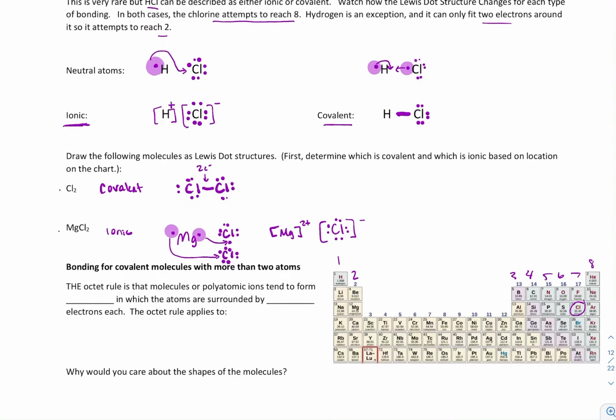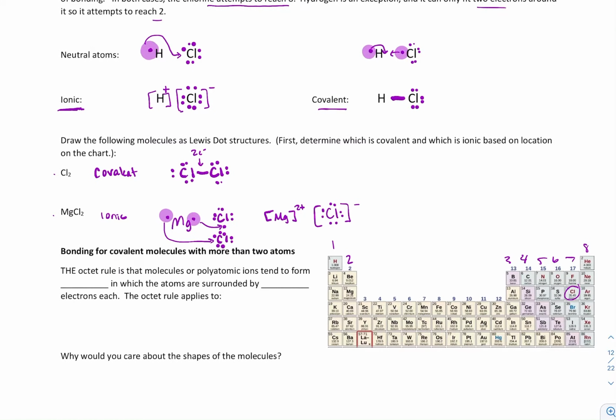The octet rule I keep referring to. The octet rule just shows that molecules or ions tend to form compounds, or we could say structures, in which the atoms are surrounded by 8 electrons each. Here's the crazy part.